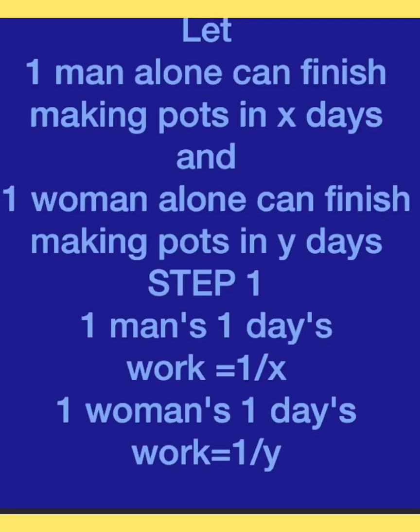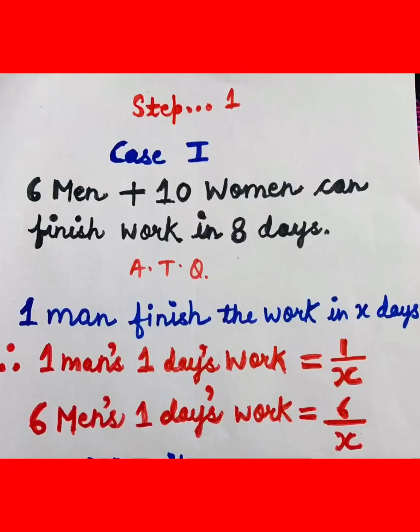After this, case 1: 6 men and 10 women together can finish the work in 8 days. Now according to the question, one man finishes the work in x days. If one man works alone, he completes the work in x days.